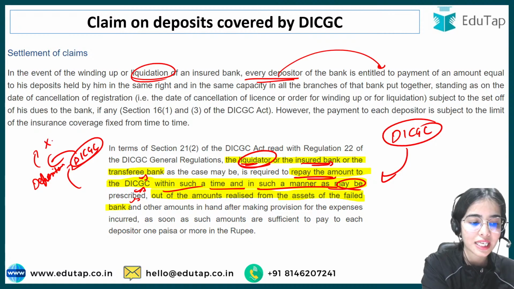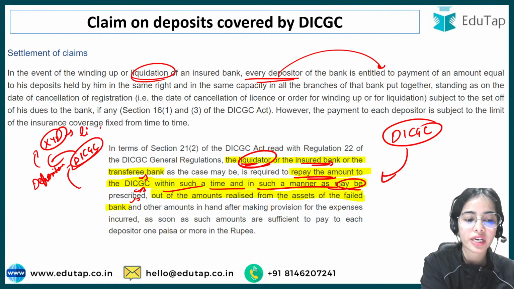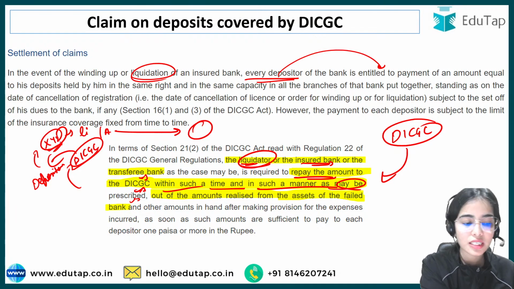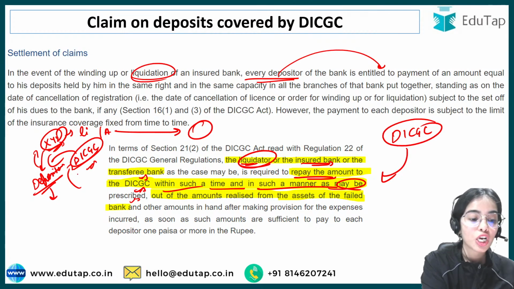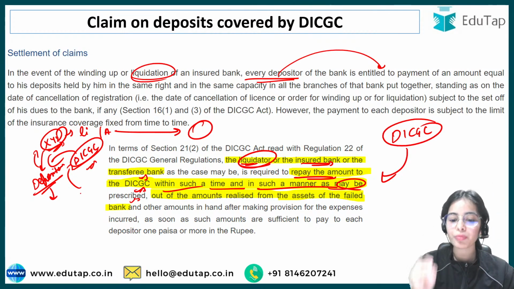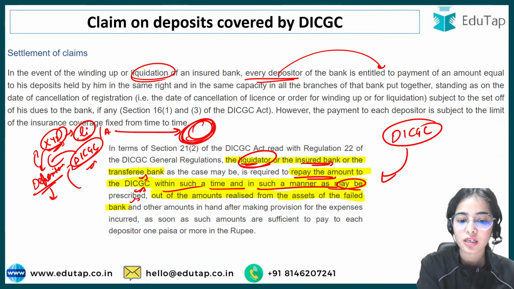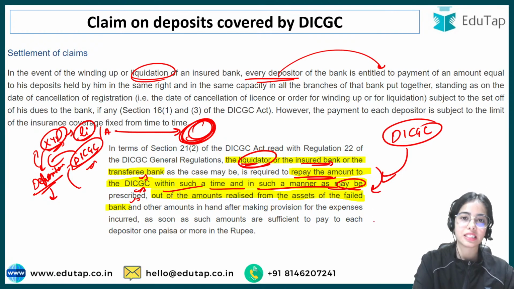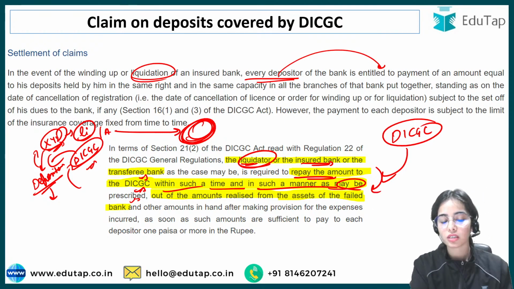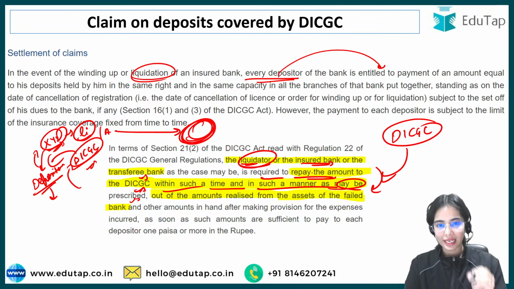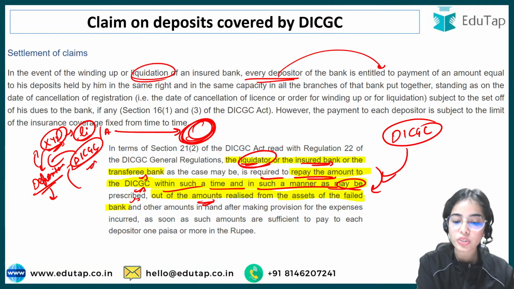So whatever payments the DICGC has made, let's say the DICGC has provided the depositors of a particular bank, let's say XYZ bank, which has liquidated or amalgamated with some other bank. So this bank is closing down, so the depositors have to be paid by the DICGC. So the DICGC can claim the money, or the liquidator or the amalgamated bank has to repay the DICGC actually. It is required to repay the amount to the DICGC within such a time and in such a manner as may be prescribed, out of the amounts that have been realized by the liquidator by selling the assets.